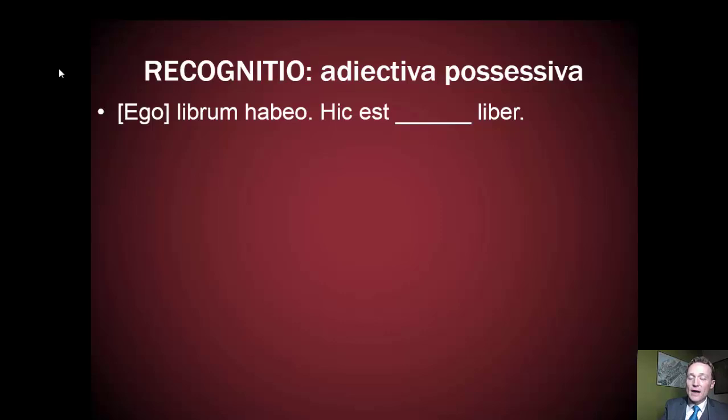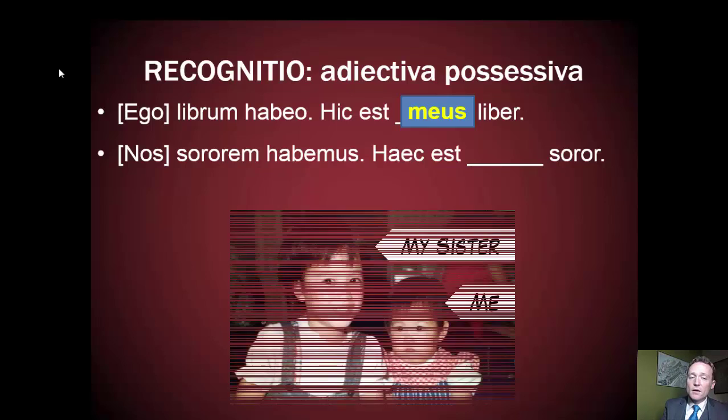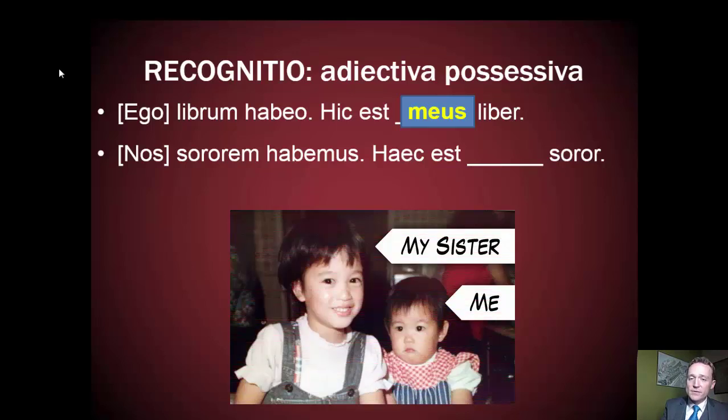Ego librum habeo. I have a book. This book is mine. Hic est meus liber. Nos sororem habemus. We have a sister. We want to say our sister, so pause the video, write down the sentence, and fill in the blank. This is our sister.